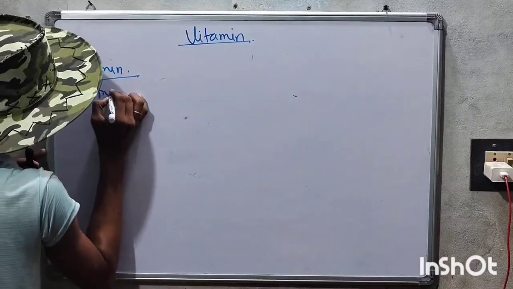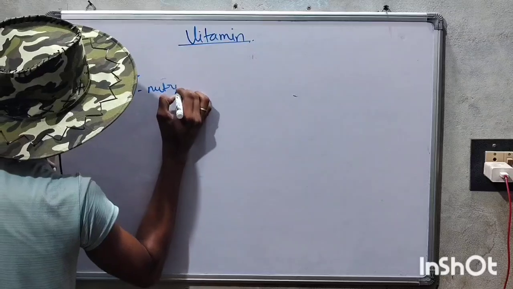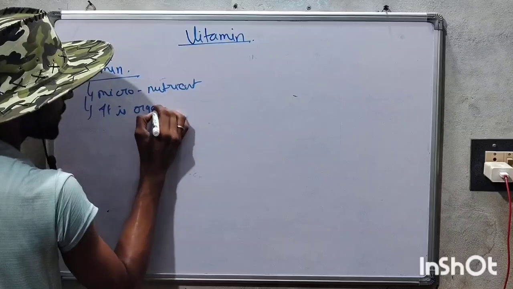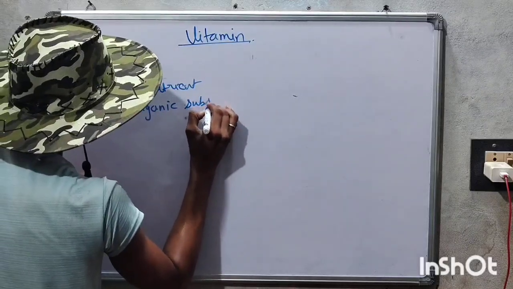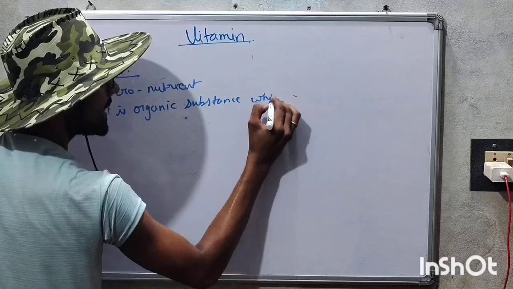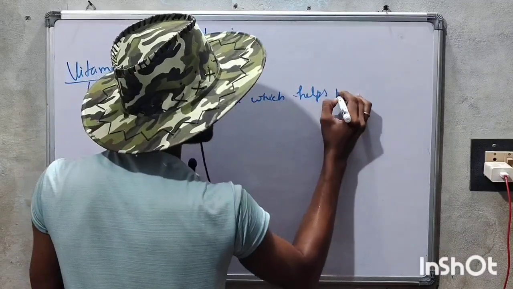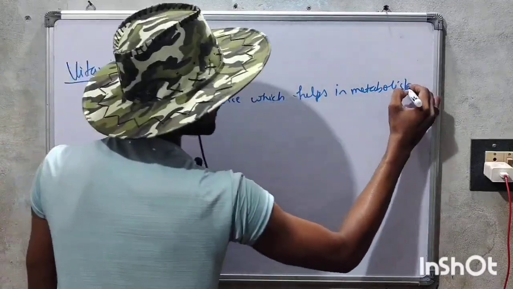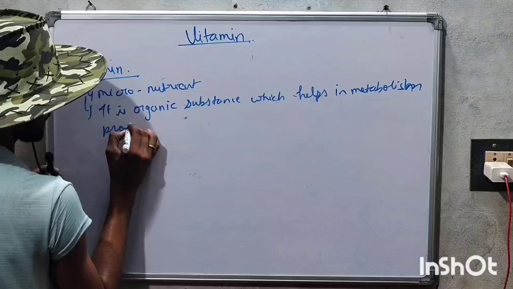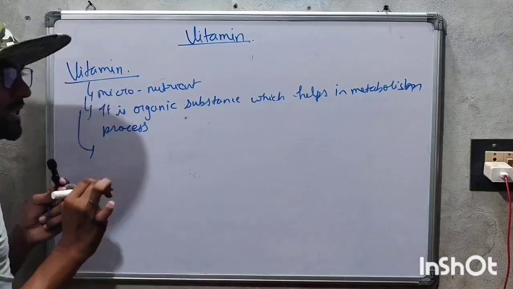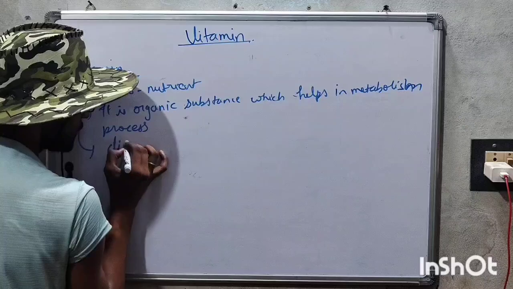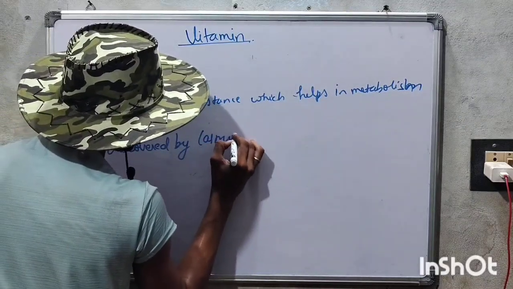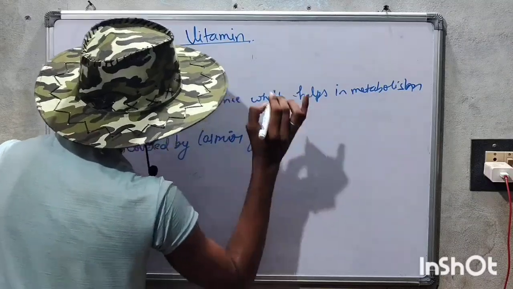It is a micronutrient. It is an organic substance which helps in the metabolism process. And it is a very important point that vitamin was discovered by Casimir Funk.